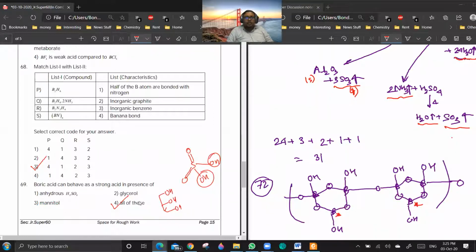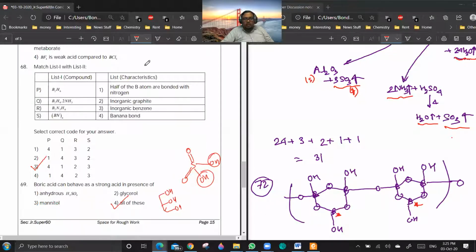And mannitol will be coming from mannose. It has a structure similar to glucose. The only thing is instead of CHO, it will be CH2OH. So it will have multiple groups which are vicinal. It will also be a vicinal diol. Are you getting the point? Yes, sir. So all of them will form a chelated complex, so it will make the acid strong. Getting the point?